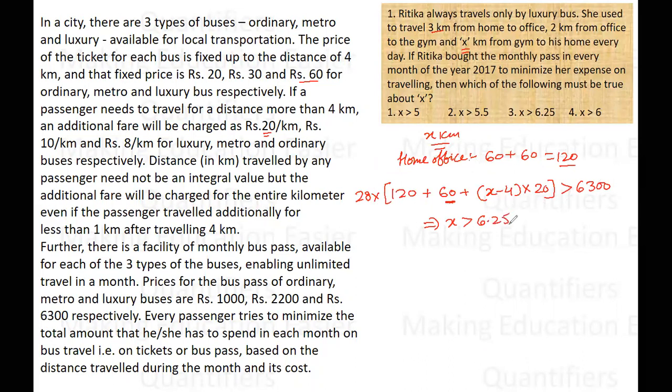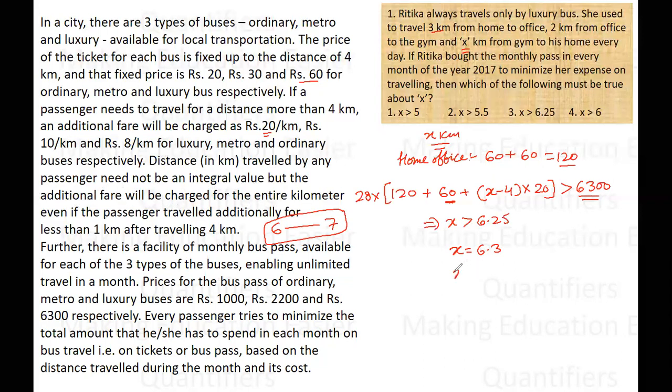Now X should be more than 6.25, so it looks like the answer is option 3, but that is not the case. The reason being, let's say her distance is 6.3 kilometers, which is more than 6.25. In that case, she has to pay more than 6300 rupees. But she has to pay the same amount for any distance traveled between 6 and 7 kilometers. Distance traveled by any passenger need not be an integral value, but the additional fare will be charged for the entire kilometer.